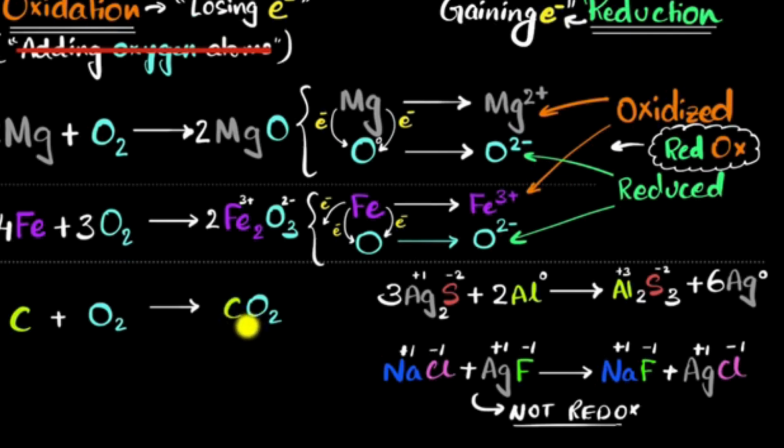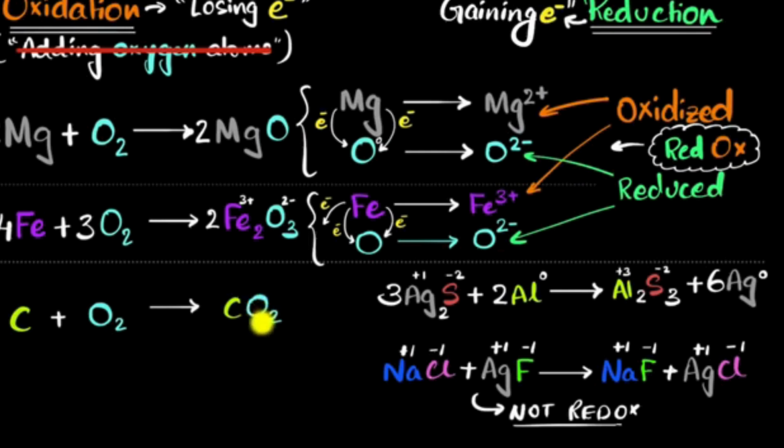Well, it is slightly more complex and interesting, but here's the gist of it. The electrons are not shared equally. Oxygen has a tendency to pull those electrons more towards itself compared to carbon. We say oxygen is more electronegative. Electronegativity is the tendency of pulling the shared pair of electrons towards yourself, okay? So oxygen, since it's more electronegative compared to carbon, pulls the shared pair of electrons more towards itself, kind of hogs those electrons.